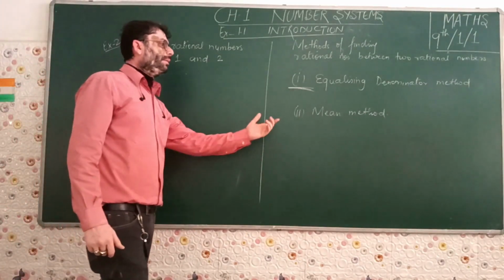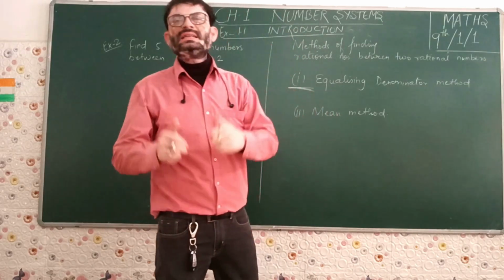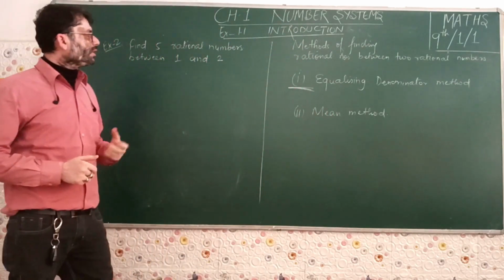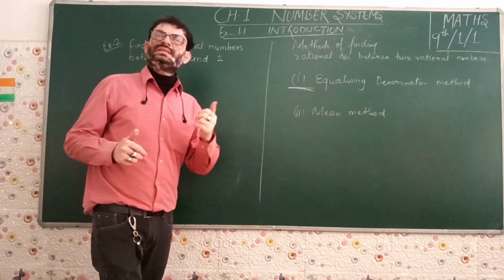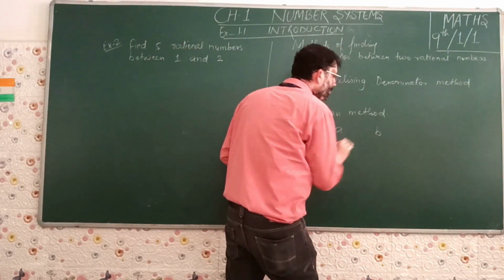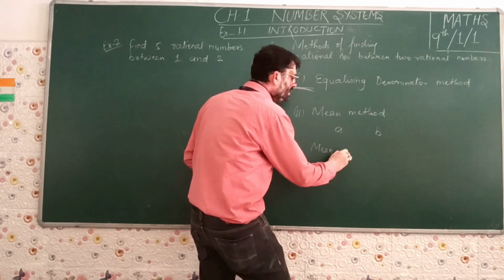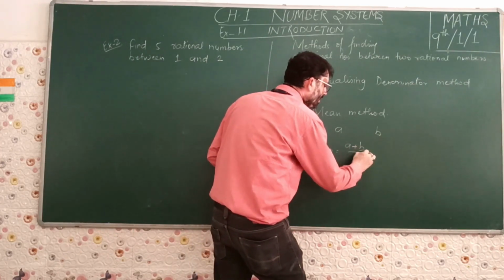Second method, mean method. What is mean? Mean means it is the average. Since we are talking about only 2 numbers, it is the average of 2 numbers. Suppose the 2 numbers are A and B, then the mean is equal to A plus B by 2.